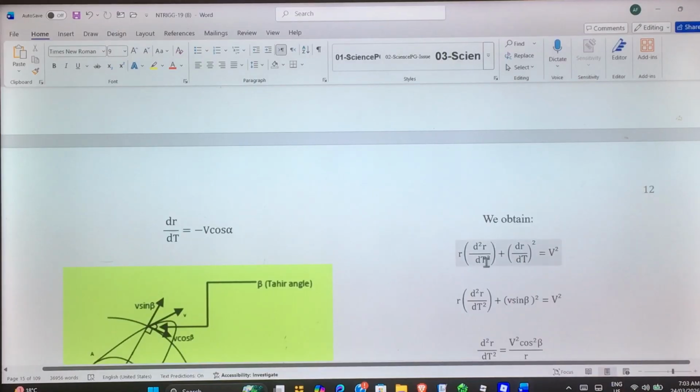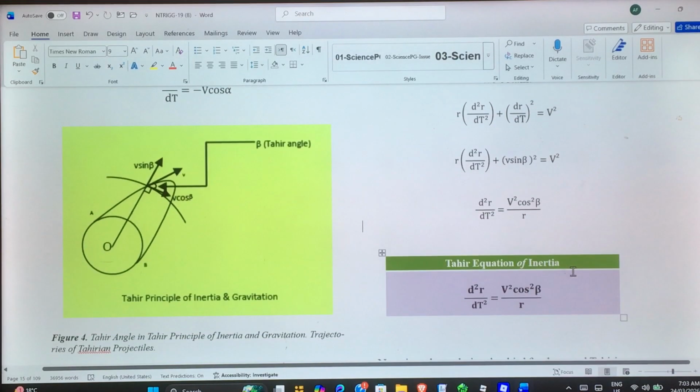We obtain r d²r/dt² plus... So we eventually obtain d²r/dt² = v² cos²β / r. Tahir's equation of inertia is d²r/dt² = v² cos²β / r.